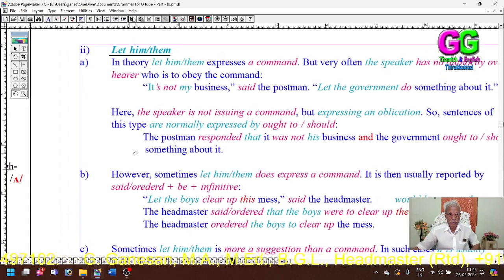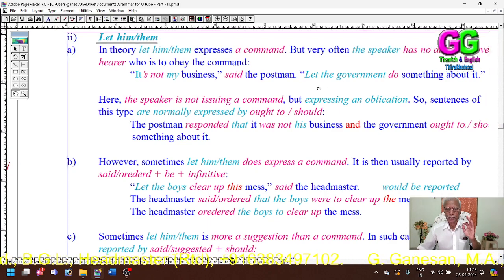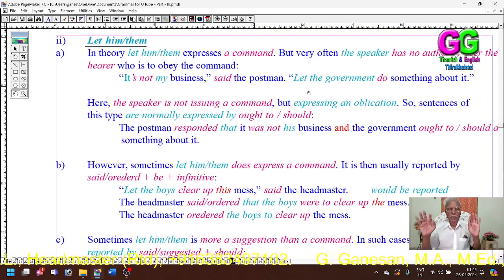But in the second type, for example: "It is not my business," said the postman. "Let the government do something about it." Here it is not the speaker who commands. The speaker says something to the postman, and the postman is responding. That's all.